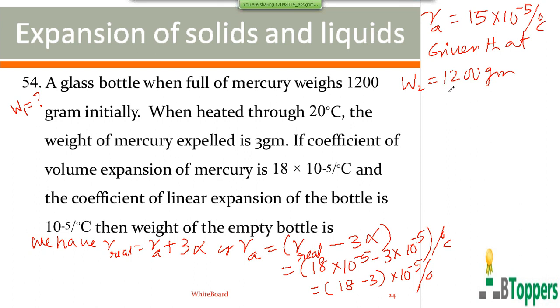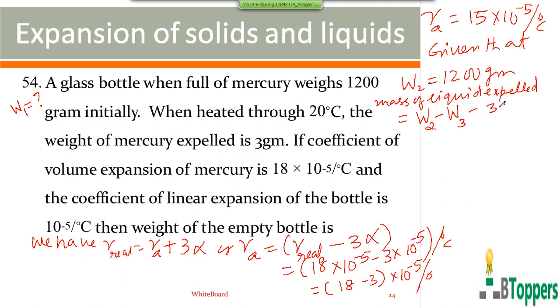Total mass of the empty bottle along with the liquid which completely fills the bottle before heating is denoted by W2. Total mass of the remaining liquid along with the bottle is denoted by W3. So the mass of the liquid expelled can be the total mass of the liquid and bottle before heating minus the total mass of the remaining liquid and bottle after heating.